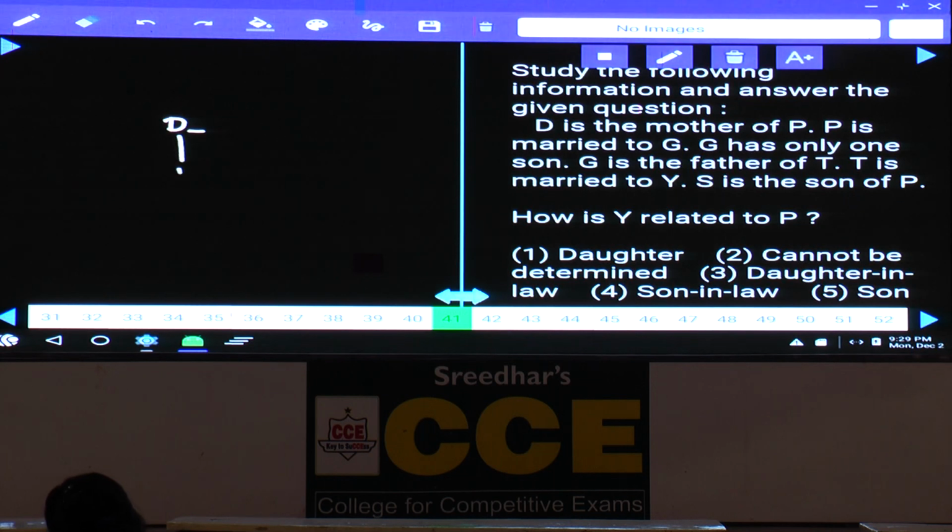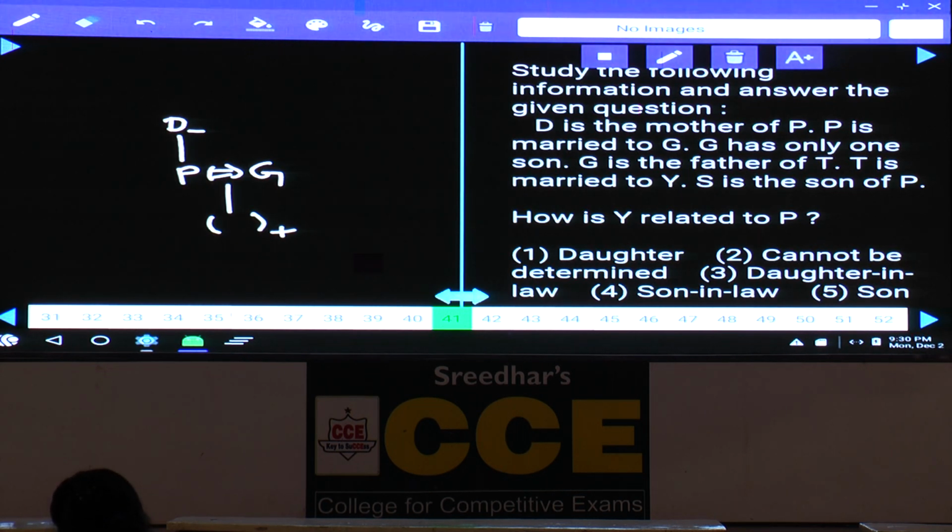D is the mother of P. And P is married to G. Now P is married to G means P and G are a married couple. G has only one son. Now G has only one son, which doesn't mean only one child. One son is there, daughters could be n number. No information about the daughters.